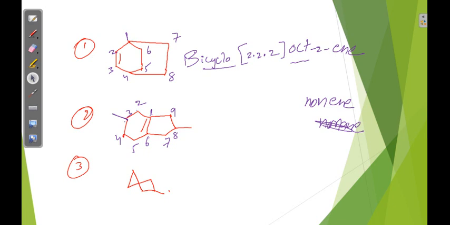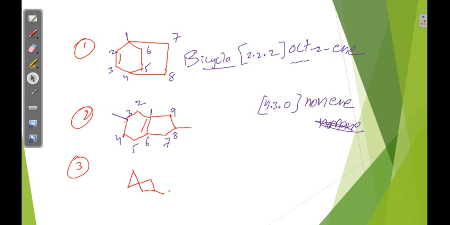Non-ene, that much is enough. Then in the bracket, how many bridged carbons are there? 1, 2, 3, 4 carbons. Here 3, middle 0. So in decreasing order, 4, 3, 0. 4.3.0 non-ene.